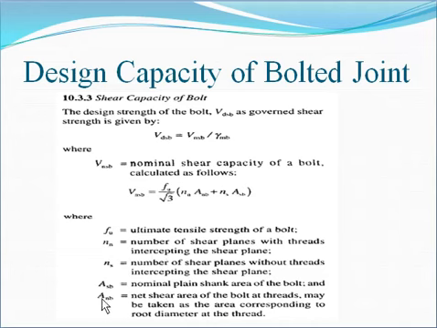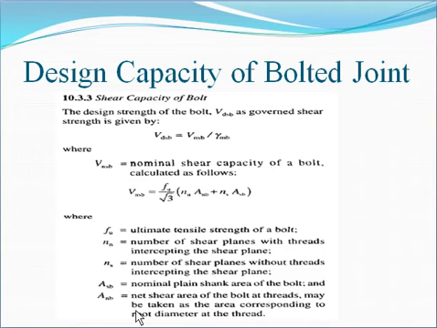ASB is equal to the nominal plain shank area of the bolt. Nominal plain shank area means at the top part, not at the threaded portion, where the whole diameter is available. ANB is equal to the net shear area of the bolt at the threads, which may be taken as the area corresponding to the root diameter of the thread, that is, the area at the thread portion.